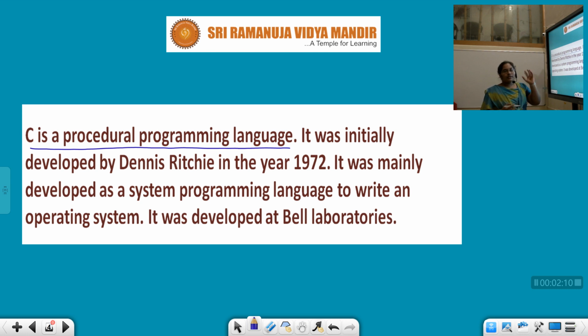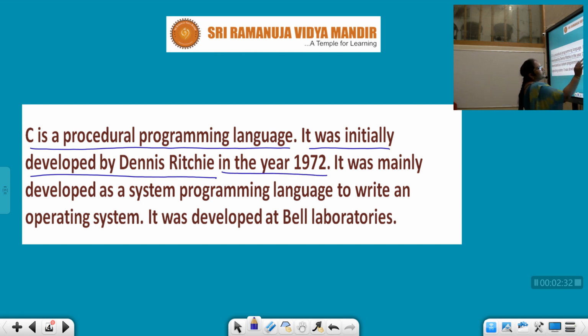The origin of C is from different concepts, but the traditional C was developed by Dennis Ritchie in the year 1972. It was mainly developed as a system programming language.